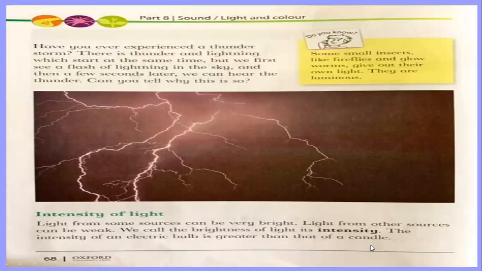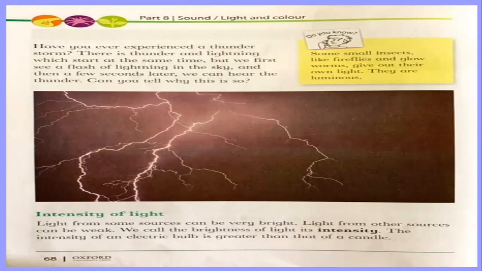As you know, when there is no light in your room and you light a candle, then you can see the things around you, but not as clearly as in the light of an electric bulb. So it means the intensity of a candle is weaker than the intensity of an electric bulb. Understand?